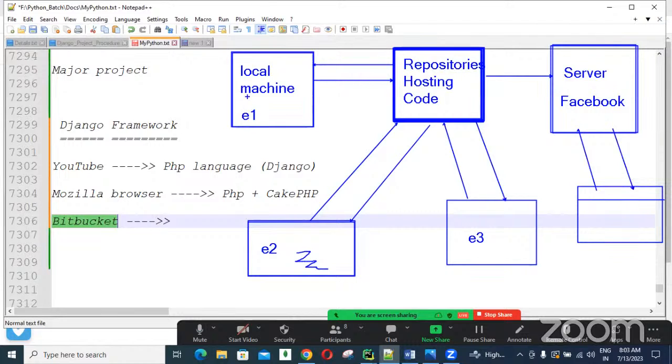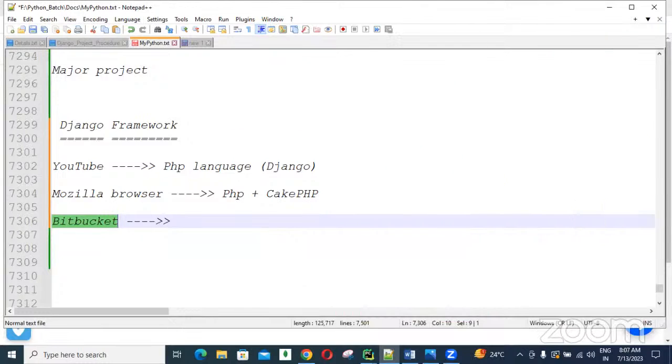As developers, we develop this code in our local machines, and then move it to the repositories. From the repositories, it moves again to the server. This is the local machine, and this is called the remote machine, guys. If our application is running in the server machine, then it can be accessed by all the users in the entire world. These communications I will show you practically in coming days. For interviews also, these questions are very, very important, guys.